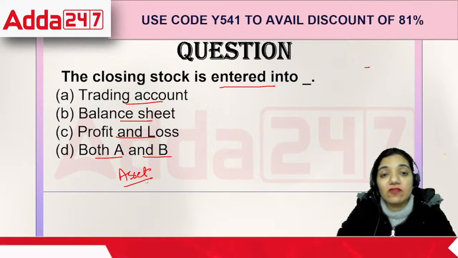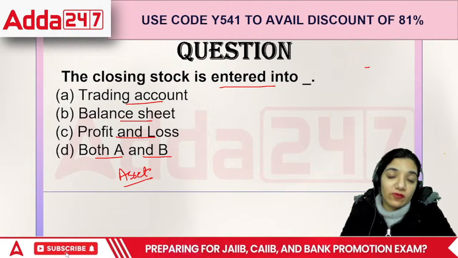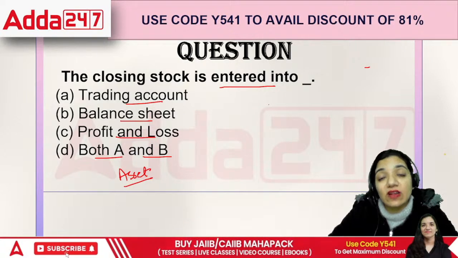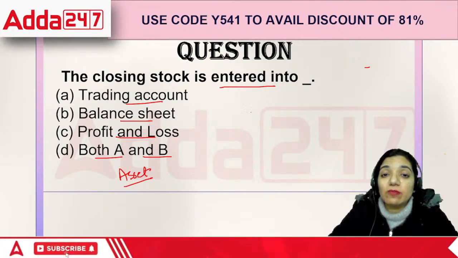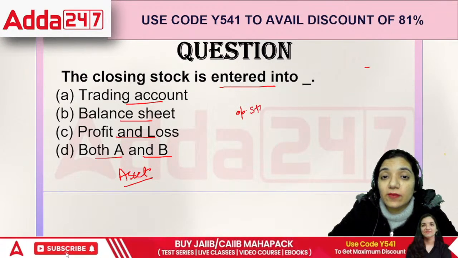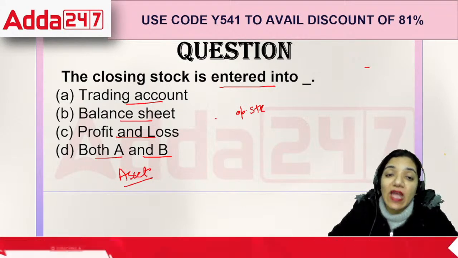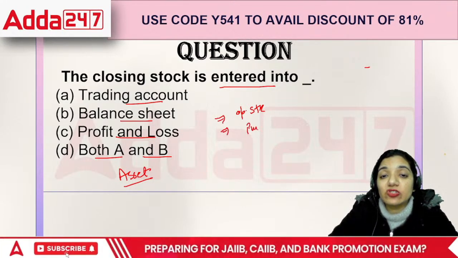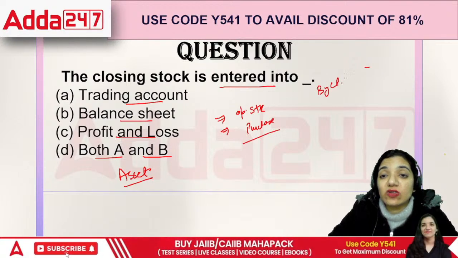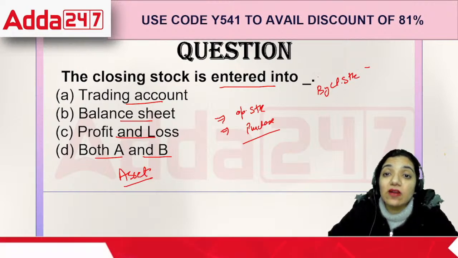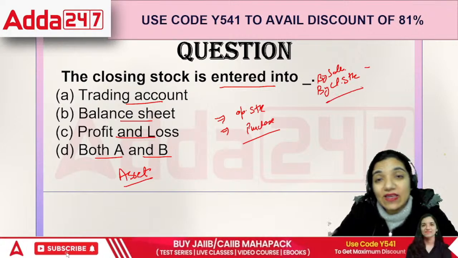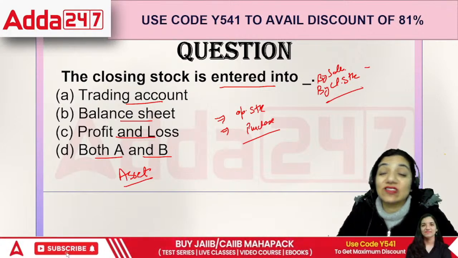That means by the end of the year, we produced a lot of goods. So a few of the goods couldn't be sold. So what did we do? We recorded the closing stock in such a way. There are two places where we recorded. First of all, when we purchase goods, whatever we had in the beginning of the year is called opening stock, right? Then whatever we purchased during the year, that was our expenses. While when we talk about the closing stock, it's something that we have by the end of the year after making the sales. So first of all, whatever we couldn't sell, the expenses of that particular thing would be reversed because it's not being sold yet.